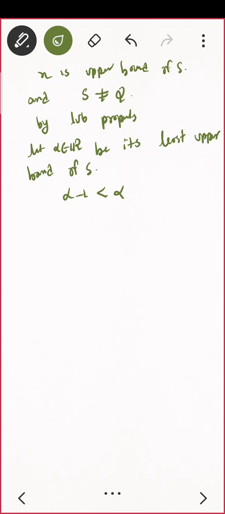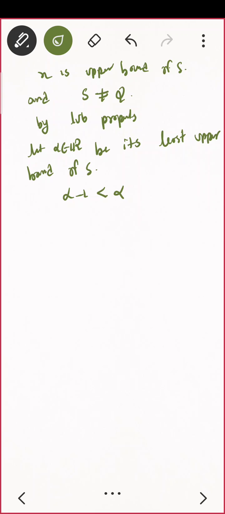Or alpha minus something, anything. Alpha minus 5, alpha minus 10. Whether that will be an upper bound. It is not an upper bound, correct?